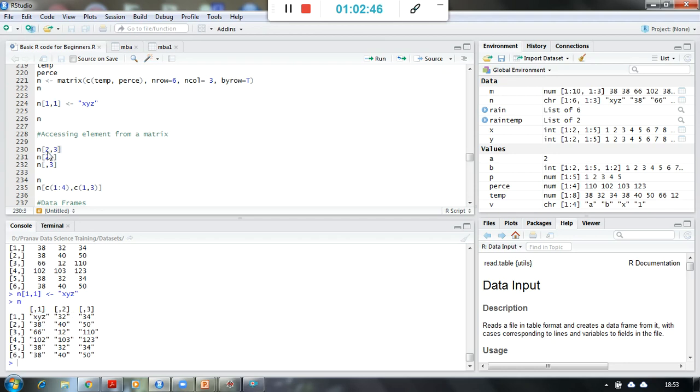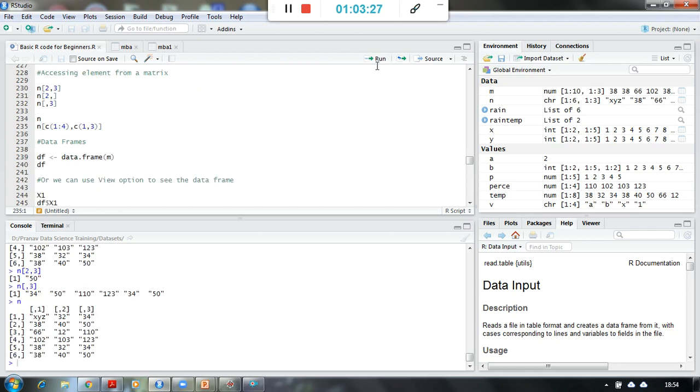If I want to access the second row and third column element from n, this is the element, which is 50. If I want to access the entire second row, this is how I will write it, and this is called indexing. So the first digit always belongs to the row, then a comma, and the second digit always belongs to the column, right? When I say n[, 3], I am saying I want to access the third column information, which is this one.